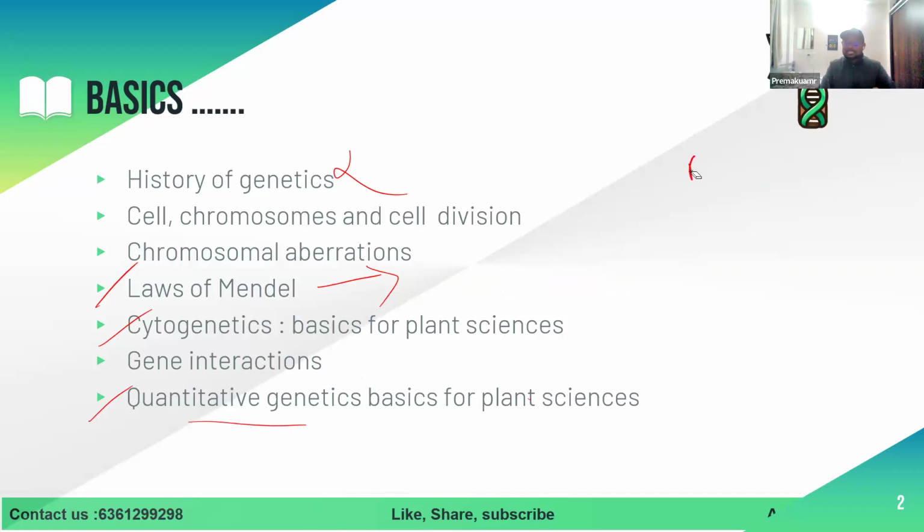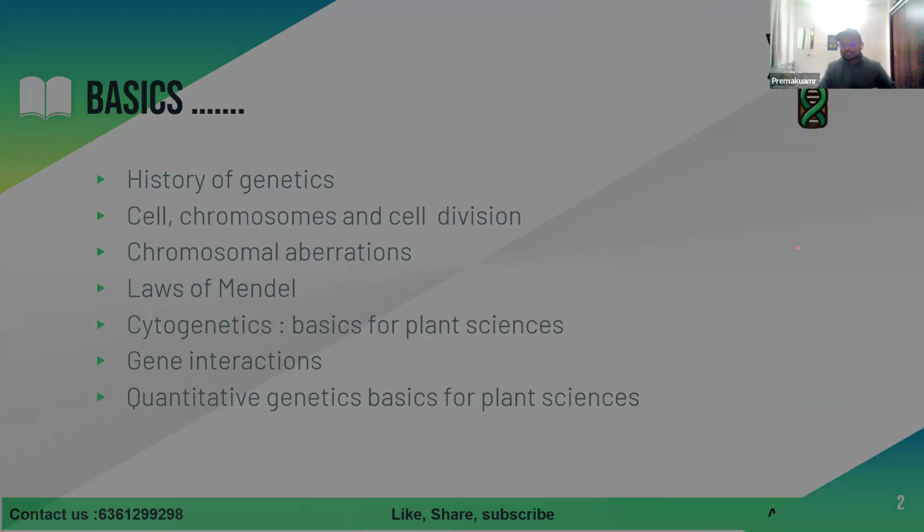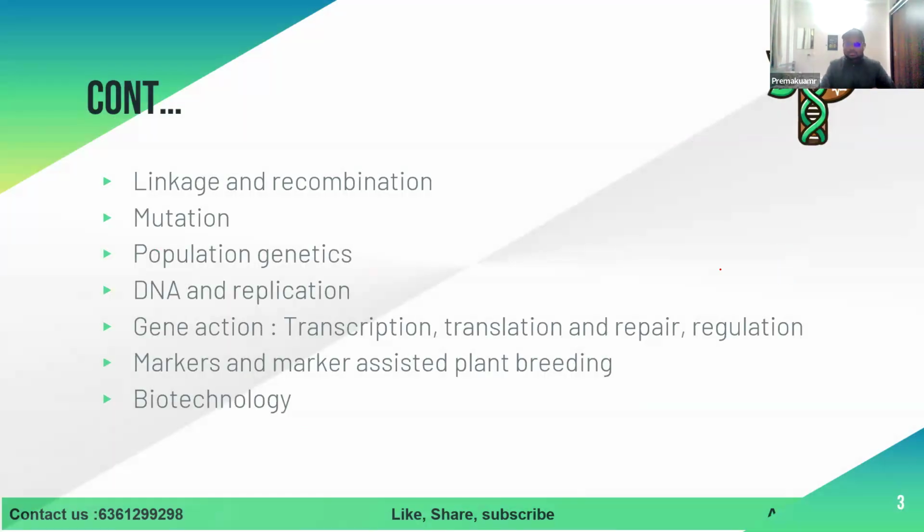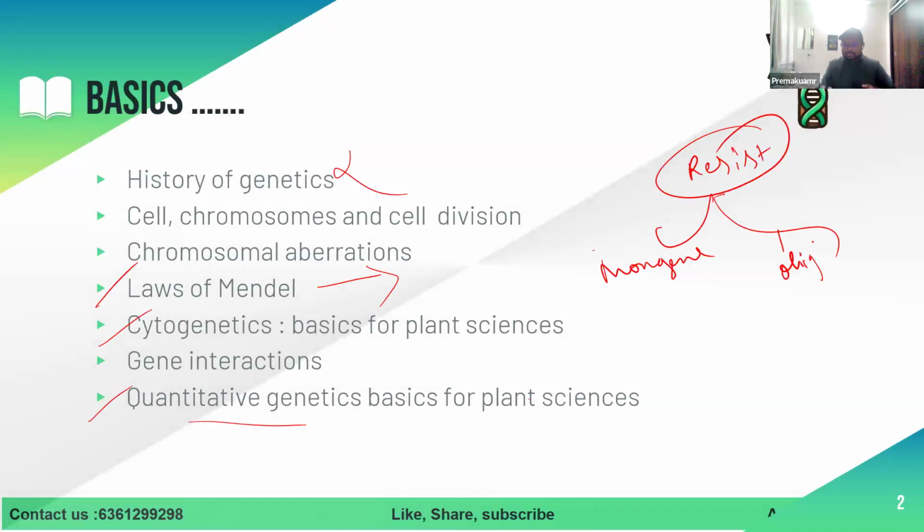You want to know your resistance will be there, like insect resistance. You want to know either the resistance is monogenic or oligogenic or quantitative. How are we going to know what experiment you are going to conduct? Can anyone respond, not only him? Can anyone also respond?